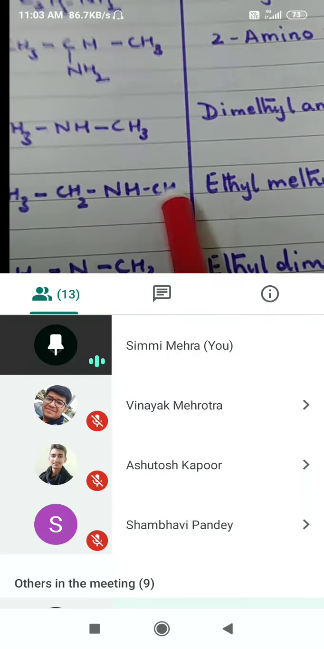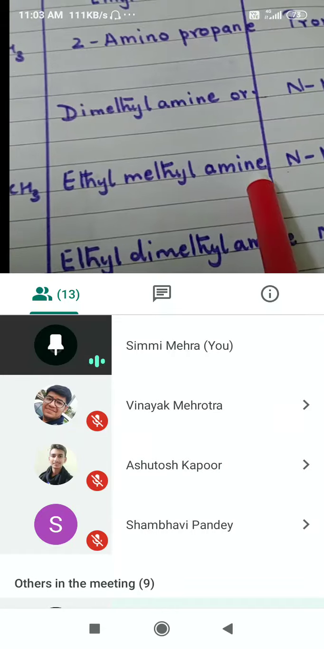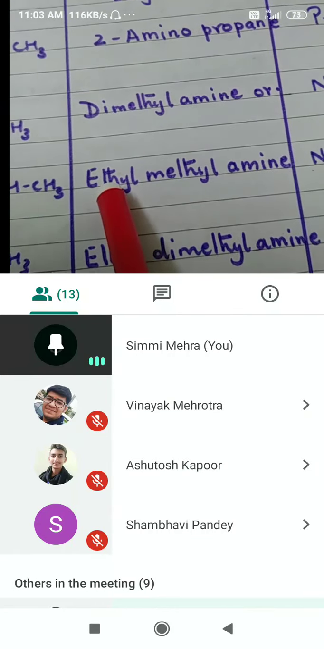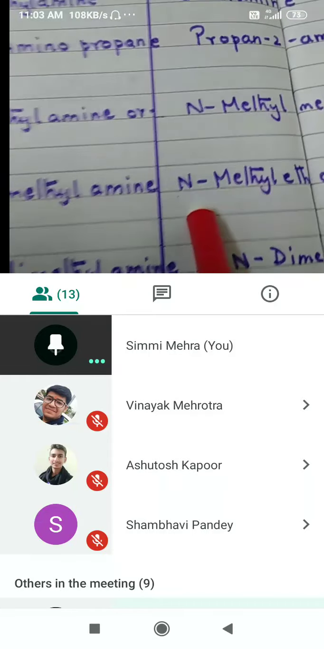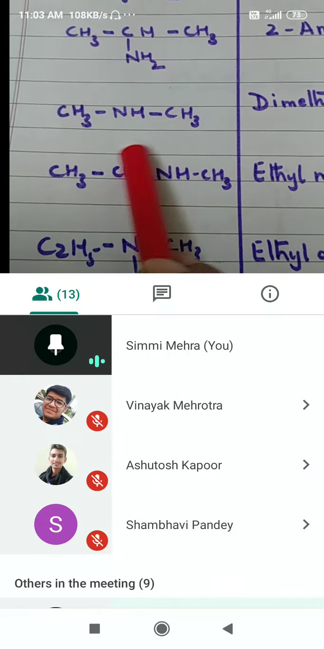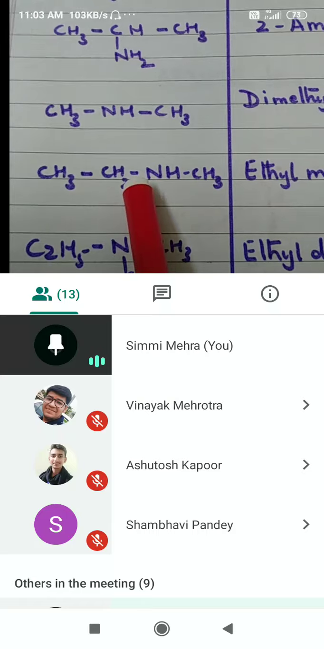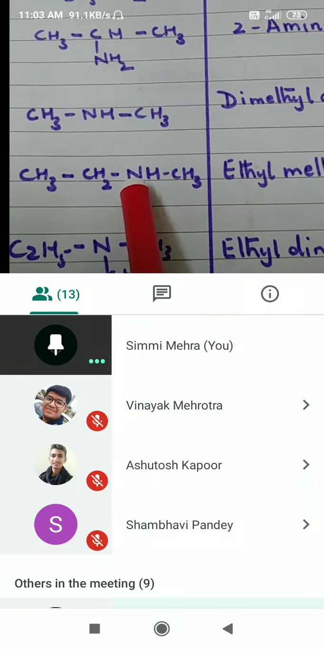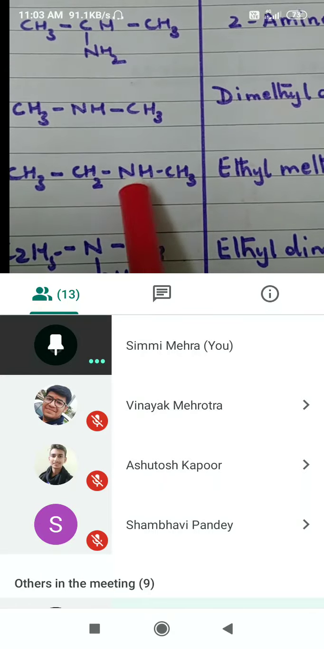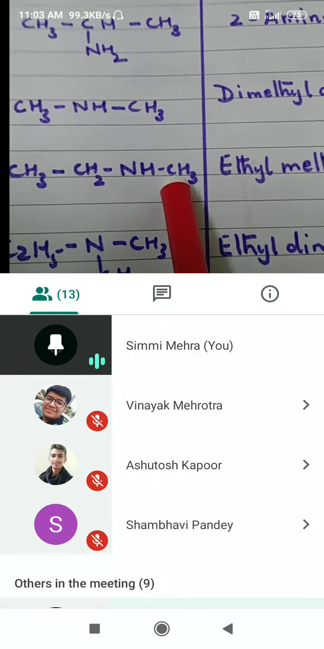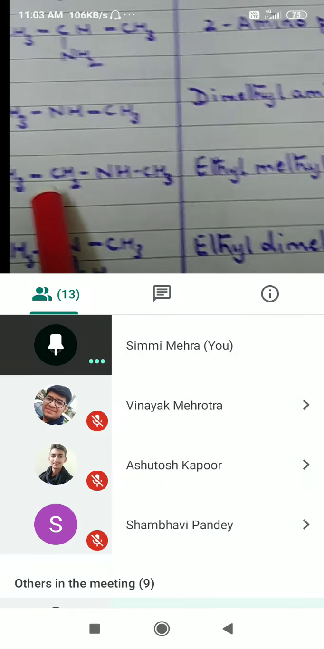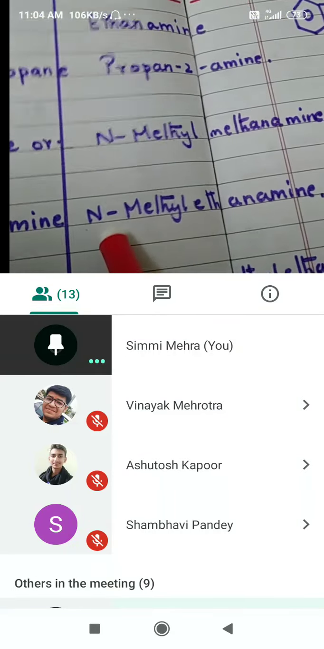Ethyl methyl amine. This is your common name, with ethyl coming first due to alphabetical order. Then the longest carbon chain is this, two carbon atoms. This is ethane. This will be N-methyl. Capital N, N-methyl ethane, drop E, and the ending word will be amine.